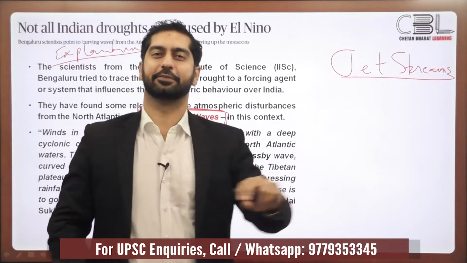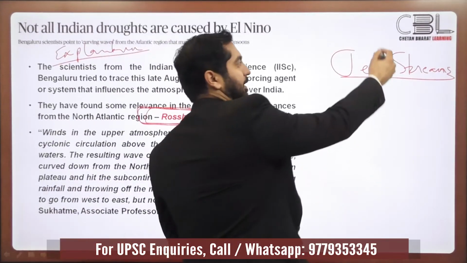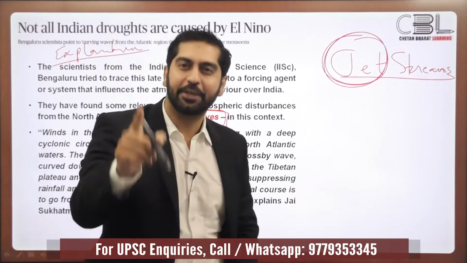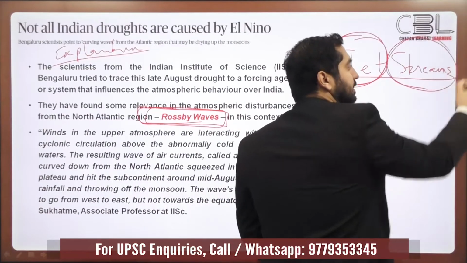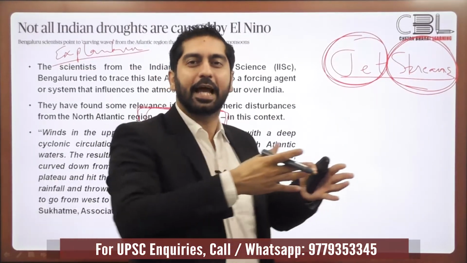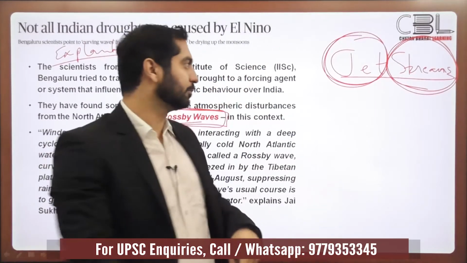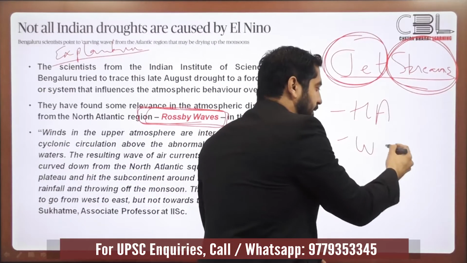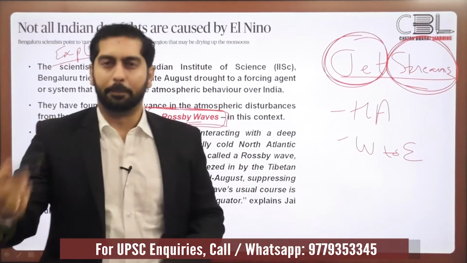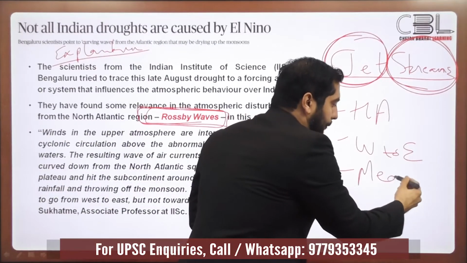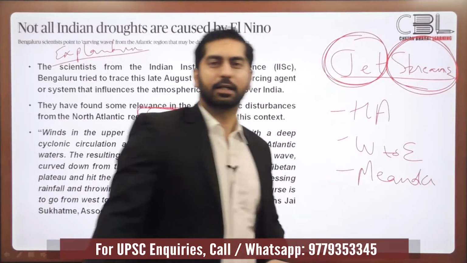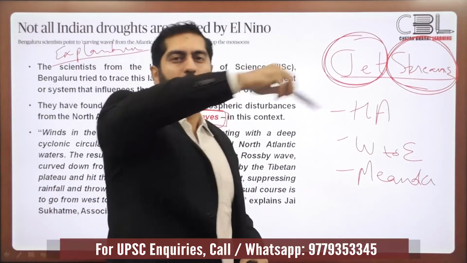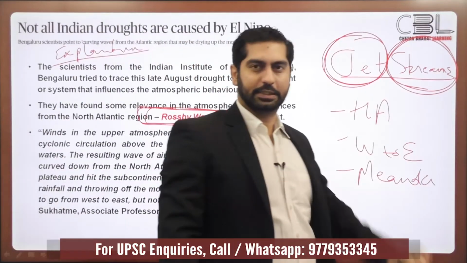The name is jet stream. The name itself provides the key characteristics of the definition. One is that these winds are jets. They are high velocity winds. Then these winds are streams flowing in a narrow concentrated band. Where do these winds flow? In high altitude. In which direction do these winds flow? Usually from west to east. In which manner do they flow? They usually flow in a meandering path, serpentine path. And where do they flow? In a circumpolar manner. They move all around the polar region from west to east. So these are the jet streams.